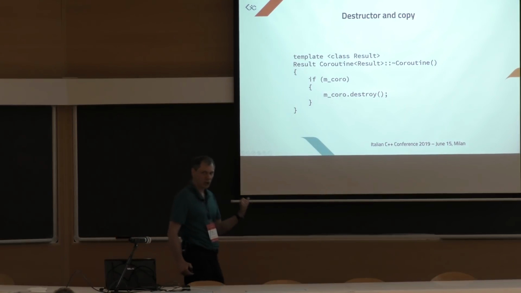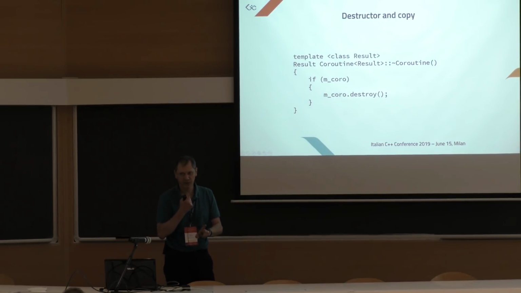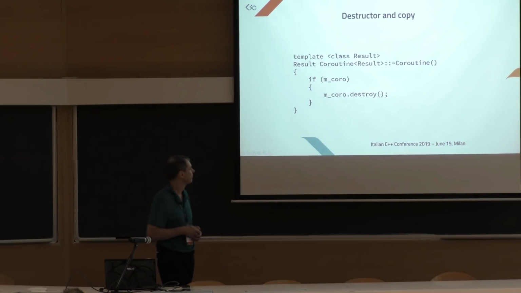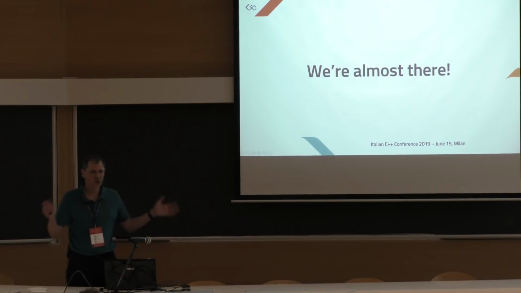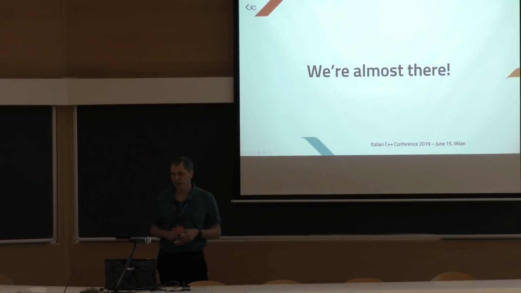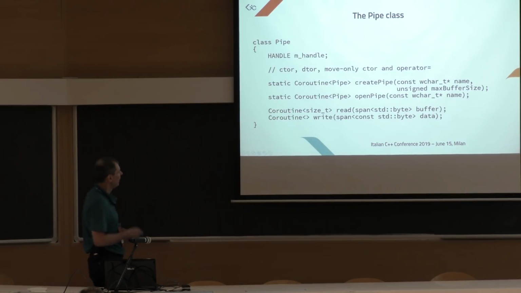So the coroutine object, which lives in the caller, has extracted the value, and now that it has extracted the value, it destroys the object and it destroys the coroutine frame. And that's it. We're almost finished. This is all our machinery. On this machinery, we can write finally the code that I promised you in the beginning.